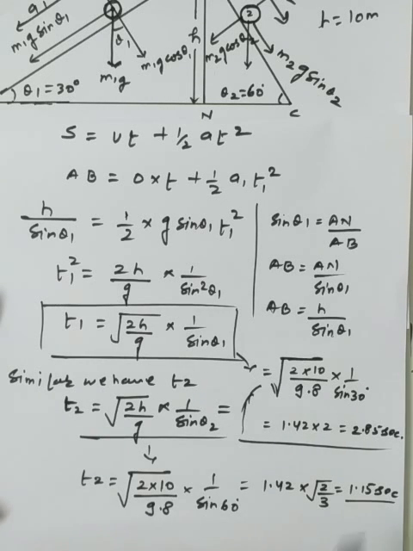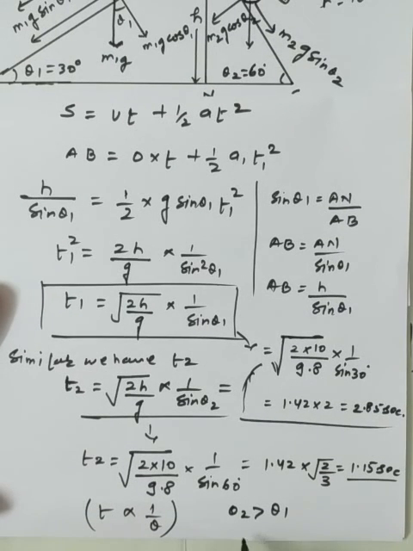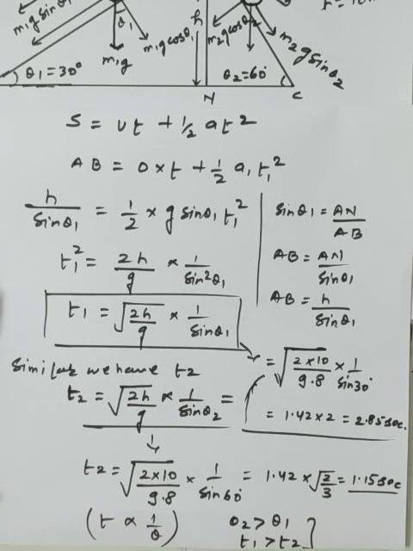If theta 2 is greater, the time will be less, so time is inversely proportional to sine theta. Since theta 2 is greater than theta 1, T1 is greater than T2. So the second stone will reach first, the one with the steeper angle of inclination. This is the solution of this problem.